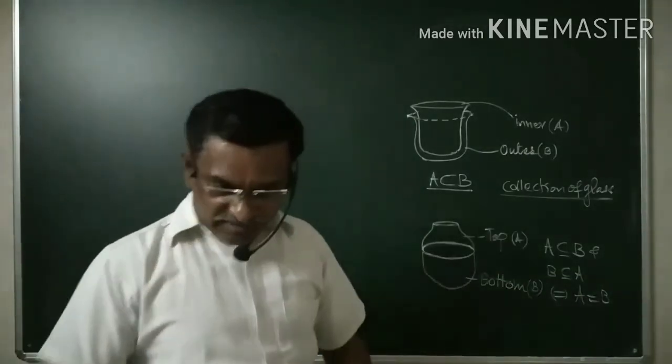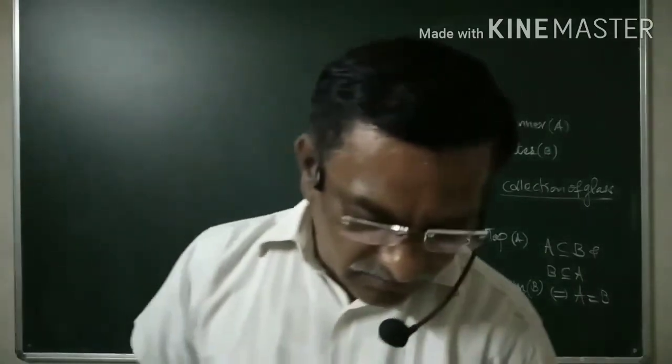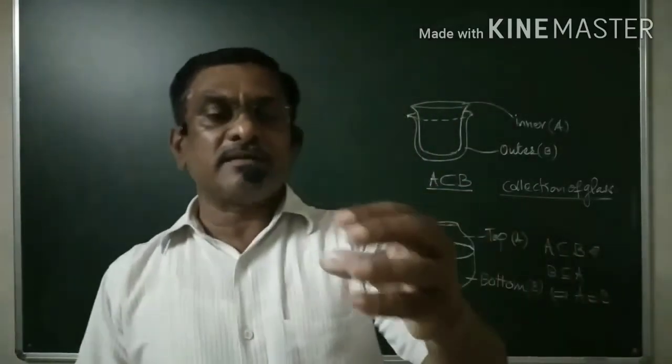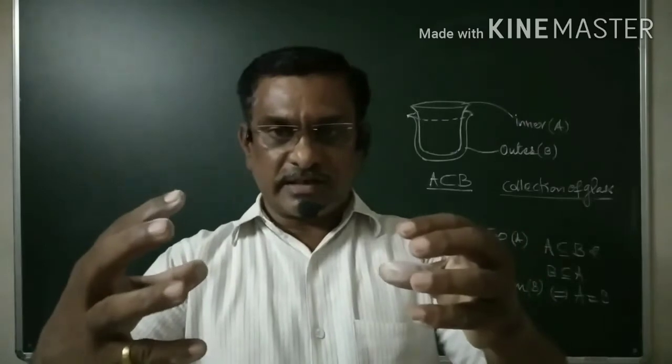In other words, I can say this is my first set, and this is my second set.